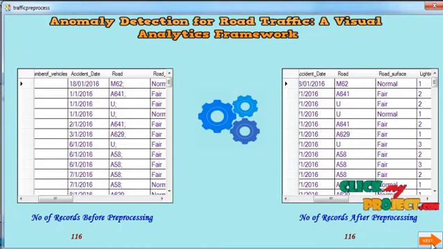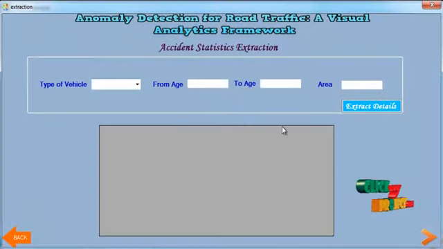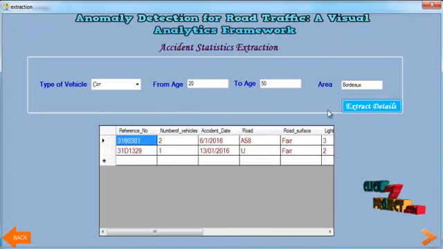In the right side corner we see the type of vehicle and age limit, and these are the two images. After that we extract the details of a particular vehicle type, age limit between 20 and 50, and the area of Europe. This is the feature extraction process.